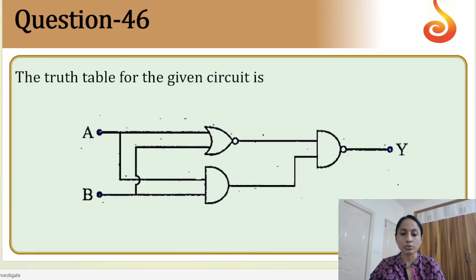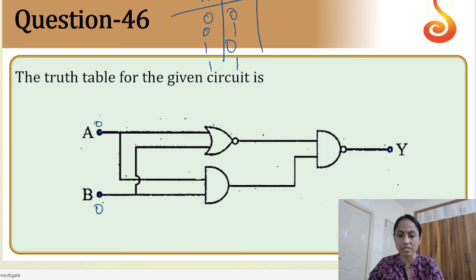Next, the truth table for the given circuit. Very, very simple question. You just need to know how to write the truth table. First of all, A, B and Y: 0, 0, 0, 1, 1, 0, 1, 1. When we give 0 and 0, 0 comes here and then 0 comes here. So 0, 0, and option 0, the bubble is there, so 1 comes out.